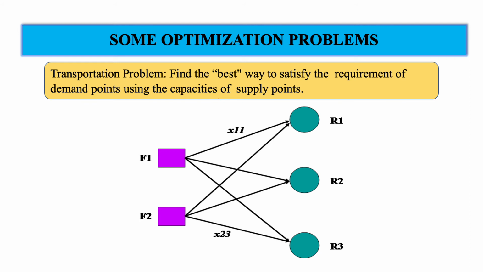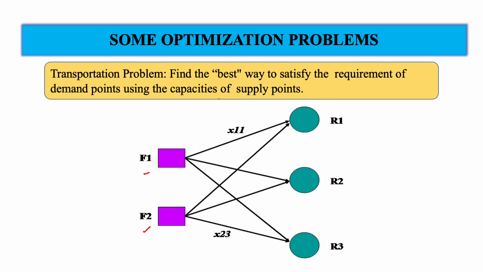Suppose a company has 2 fertilizer plants, which are called F1 and F2, and the company also has retail outlets, let us call them R1, R2, R3. Now each of these plants has some weekly capacity of producing a particular fertilizer, and each of the retail outlets has a weekly demand of the fertilizer that it should get from these plants.